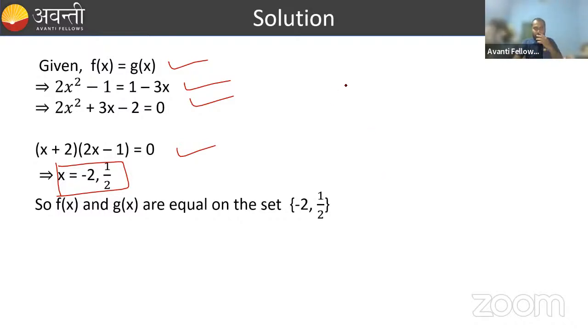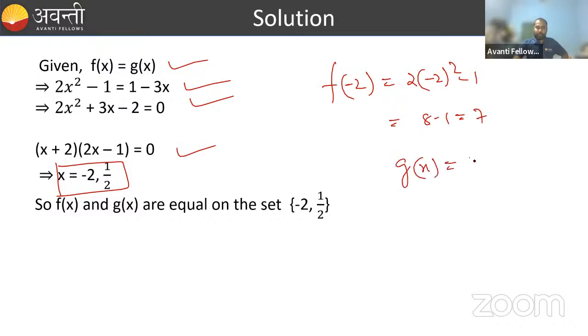You can see here, f of minus 2 is equal to 2 into minus 2 whole square minus 1. That is minus 2 square is 4, into 2 is 8, minus 1, that is 7. And g of x is equal to 1 minus 3 into minus 2, that is 1 plus 6, 7.